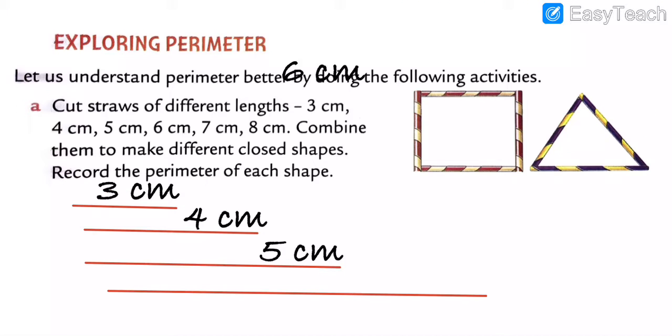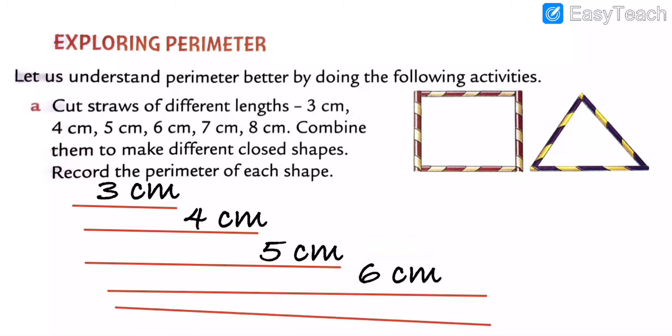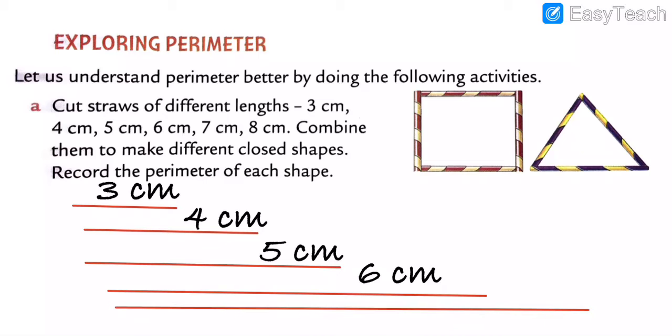Got my points, all my dear students? Here is 6 centimeter, and last is what? A 7 centimeter, and then after that 8 centimeter. So I am mentioning here the 7 centimeter, then after I am going to mention an 8 centimeter.